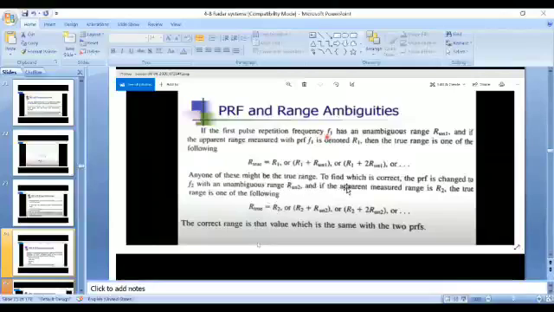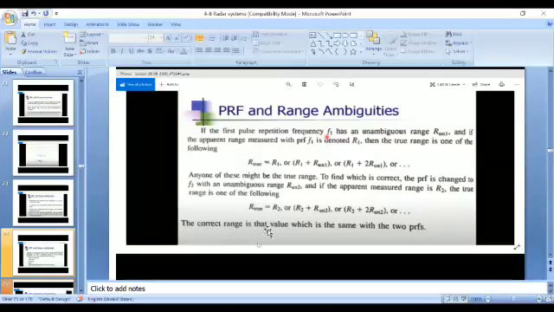F2 is another pulse repetition frequency. Then the true range is calculated as R2, as in the previous situation, the target at F2 frequency, or R2 plus R unambiguous 2. That means R2 plus the pulse after the first pulse at F2. That's why we are specifying it as R unambiguous 2. R2 plus 2 R unambiguous 2, R2 plus 3 R unambiguous 2, R2 plus 4 R unambiguous 2, R2 plus 5 R unambiguous 2. It continues like that based on the detected targets.